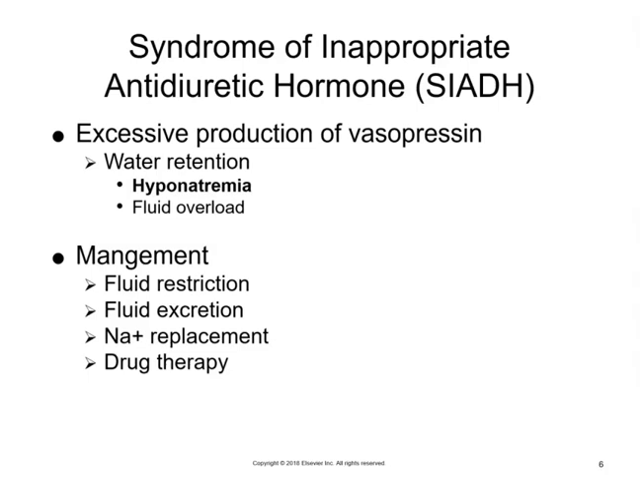Water retention causes urine volume to decrease and urine osmolarity to increase. So it's going to be more concentrated. At the same time, the plasma volume is going to increase and the plasma osmolarity is going to decrease. So it's going to be more diluted.